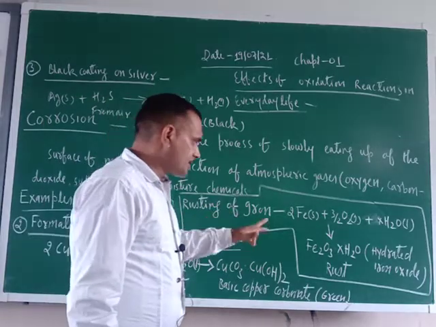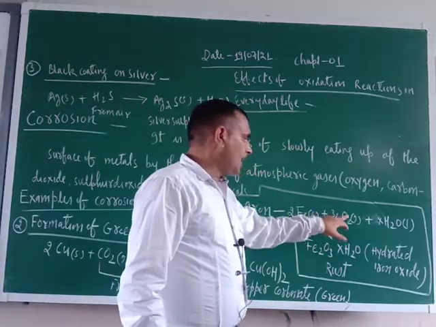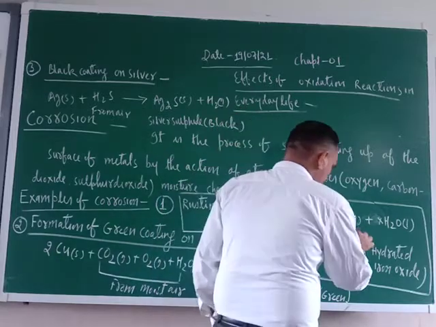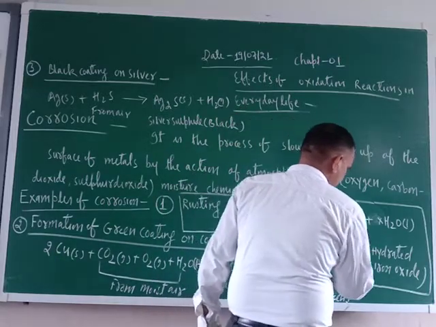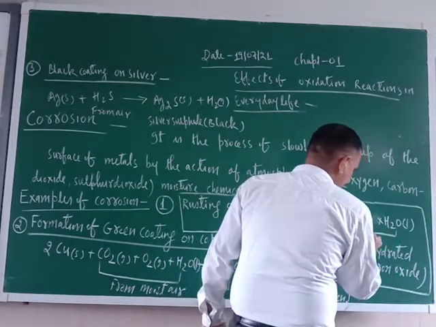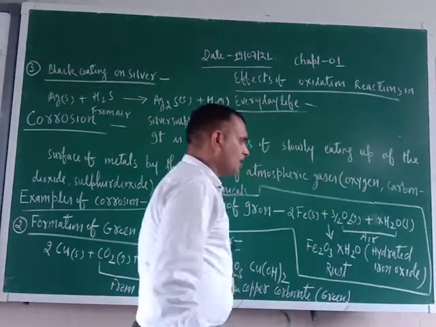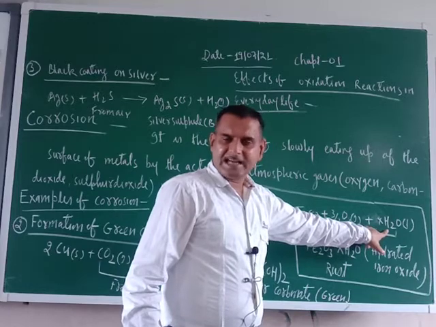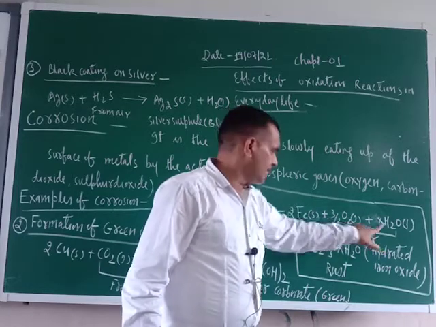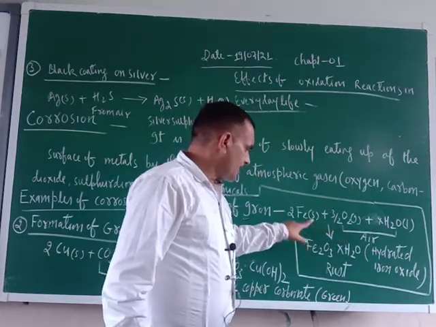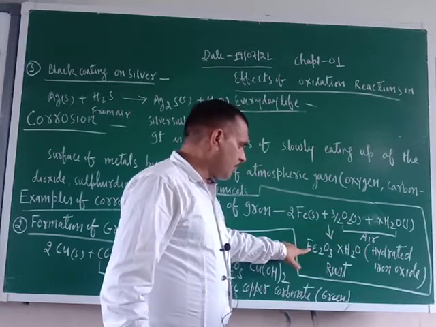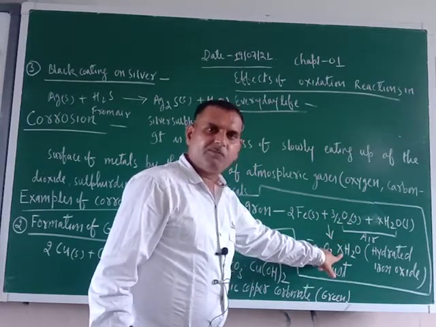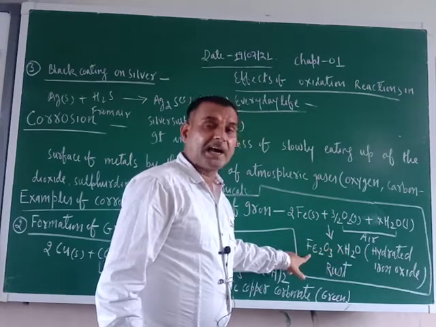Okay, so just see iron, now 3/2 oxygen. Oxygen means air, both things are present in the air. Water vapor, this is XH2O, this is moisture, this is oxygen. They react together and they form hydrated iron oxide. Hydrated means presence of water with iron oxide.